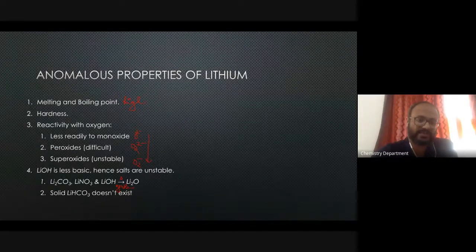So this difference you should remember. You can convert the other metal salts into their corresponding oxides, but only under strong heating conditions. But the salts of lithium being so unstable, they can be easily converted to their monoxides. I hope you understood the discussion so far.